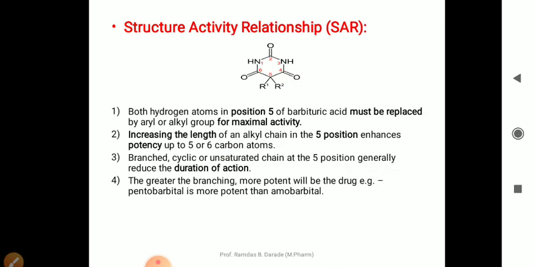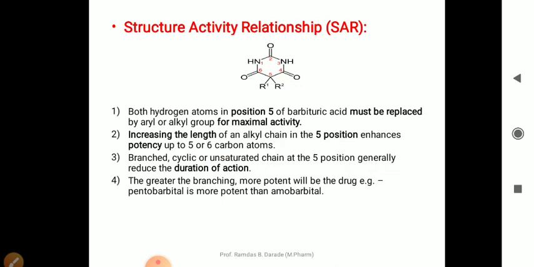At the fifth carbon, when we substitute branched molecules, we get the maximum potency of the drug. Example, pentobarbital is more potent than amobarbital. In pentobarbital there is more branching as compared to amobarbital, therefore there is more potency.